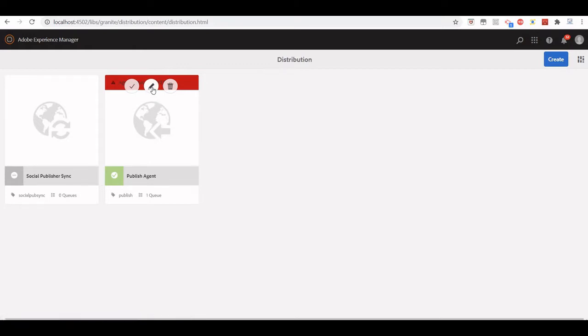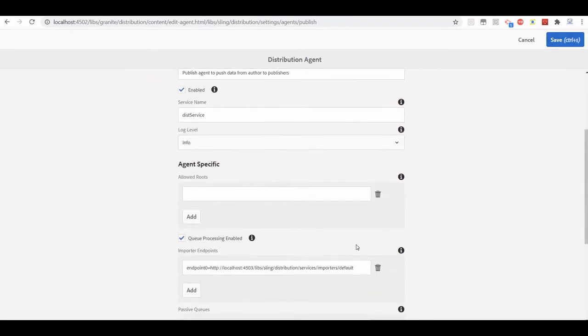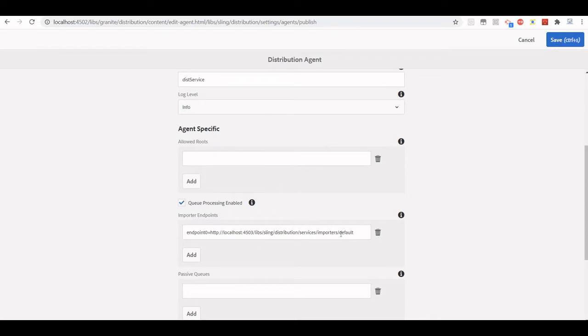If it is enabled, let's edit it. Basically that default should match with this one. We have given our importer name as default, so this endpoint which comes by default out of the box, just remember, if it is default it should match with that importer.